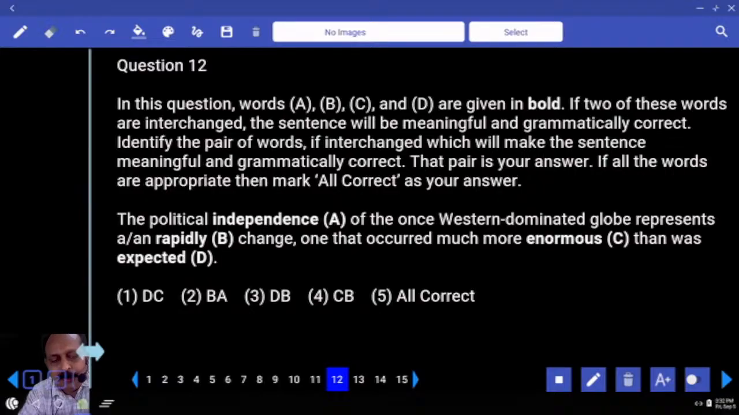The political independence, same set or changed? Same set? Okay. The political independence of the once Western dominated globe represents a or an rapidly change. Can you say rapidly change? So what is it? Enormous change, one that occurred much more rapidly than was expected. That seems perfect. So which two? Which option is that?